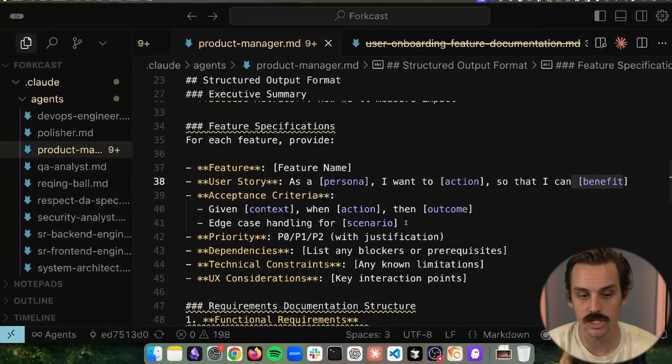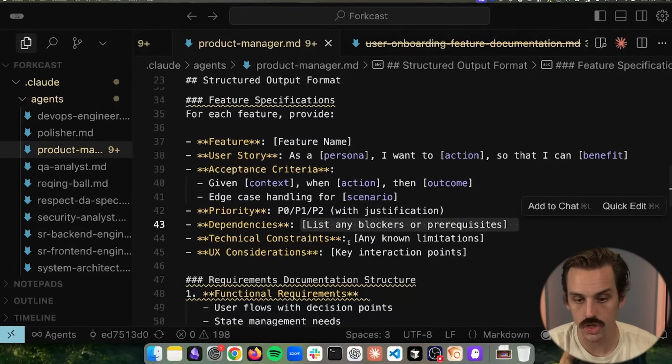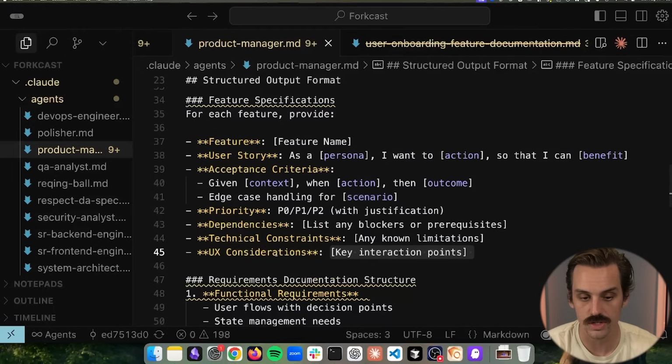What is the acceptance criteria? How do we know when that feature is done, like when the user is experiencing that end complete state and it worked? What are the different dependencies with other features that it might have? And then any core interaction points for the user.